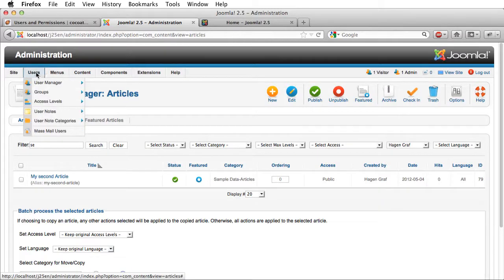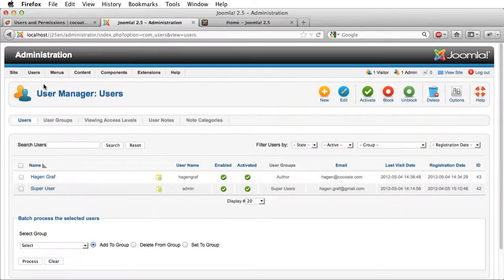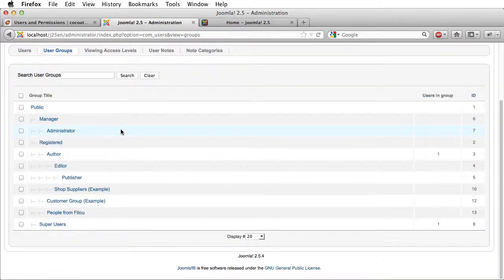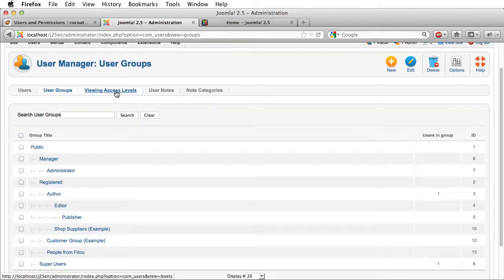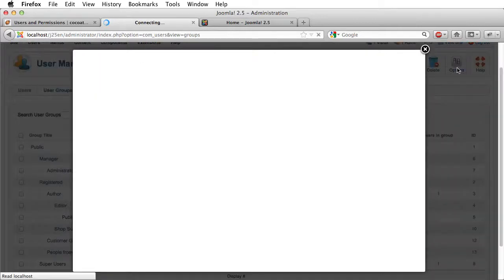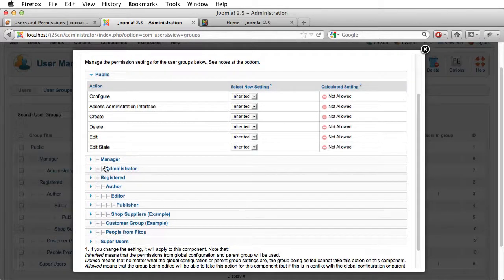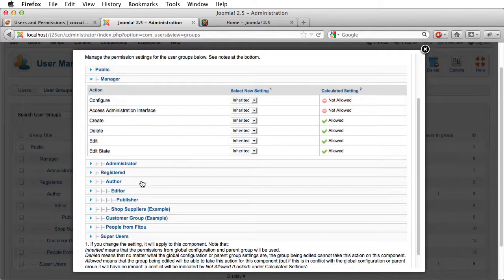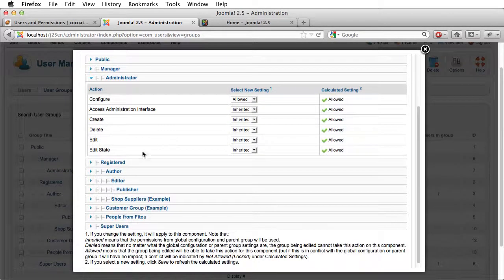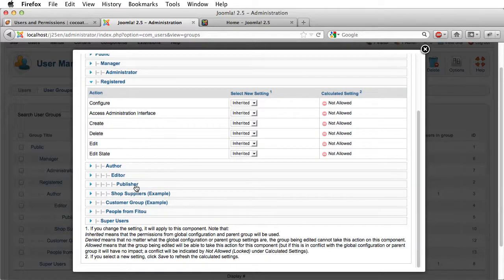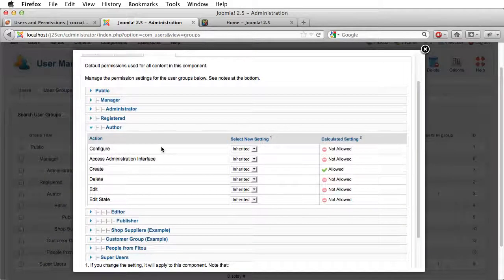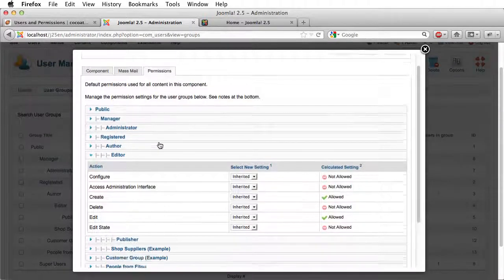And it is just a bit complicated. So you can configure all these rights here in the access levels and in the user groups. In the options, you have this permission tab, and then you see you have all these permissions behind every group. So this is something which is, how can I say this? It is possible to do everything, but it is very easy possible to commit suicide.